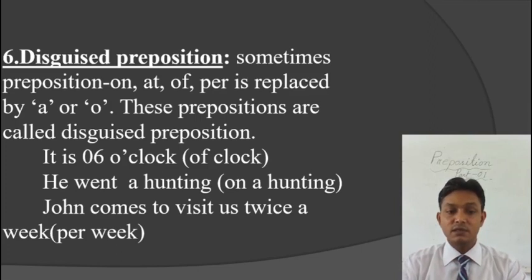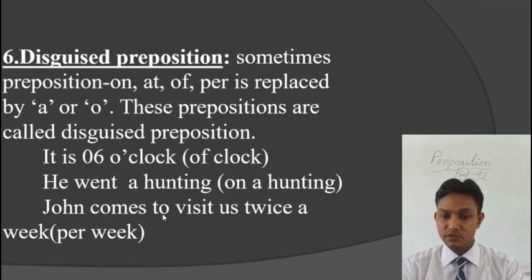Here we used a instead of on. And here, if someone asks what the part of speech of this underlined word is, we will write preposition or disguised preposition instead of article or determiner. Third sentence, John comes to visit us twice a week. Here twice a week means twice per week. Per is replaced by the word a.